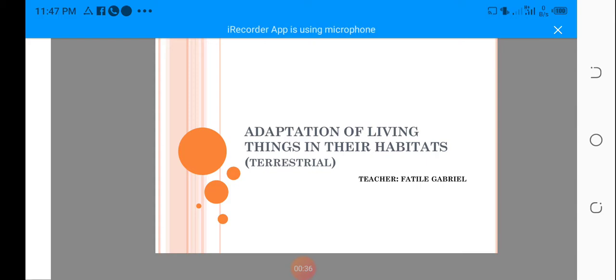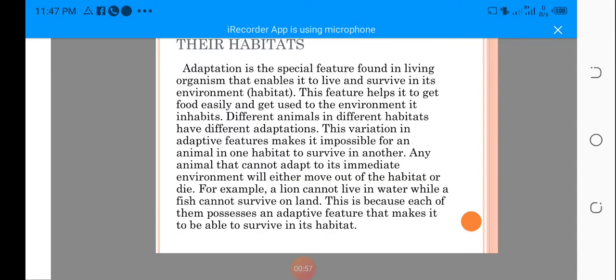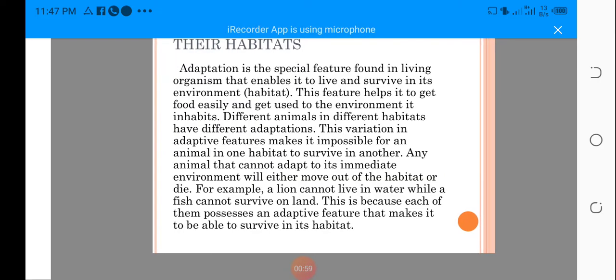So today we'll be looking at adaptations of living things in their habitat. We said we have three types of habitat: the aquatic, the terrestrial, and the arboreal. So we'll be looking at the terrestrial, the way living organisms adapt to their habitat.